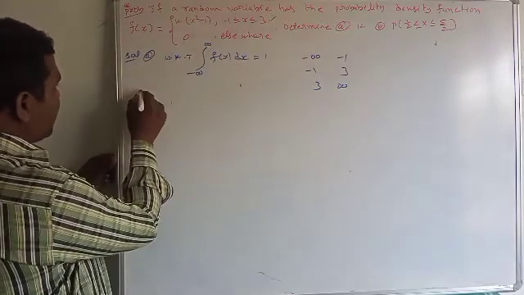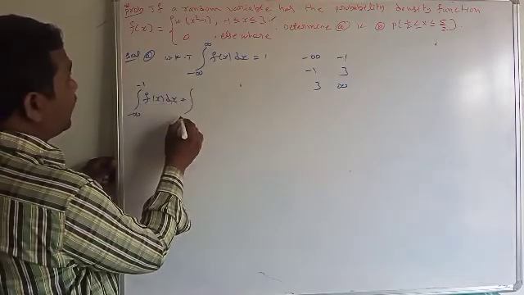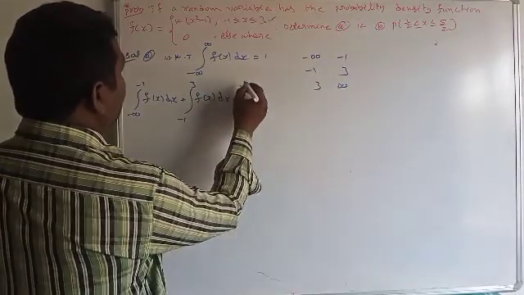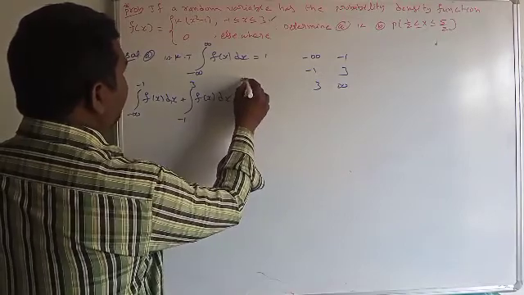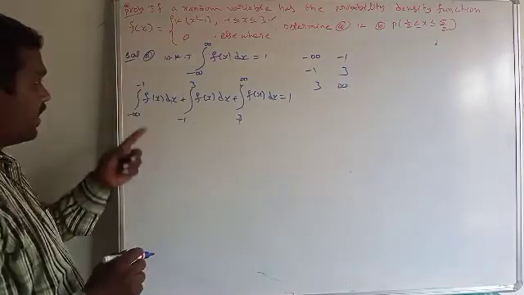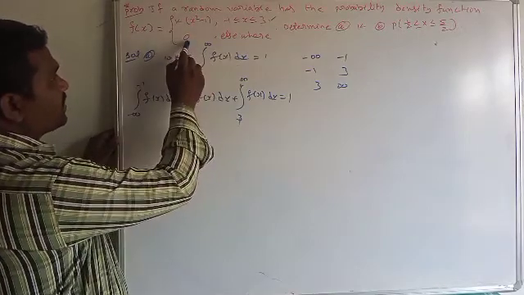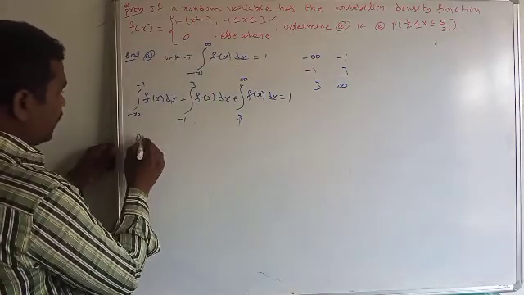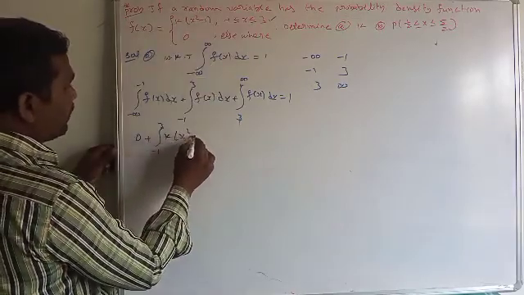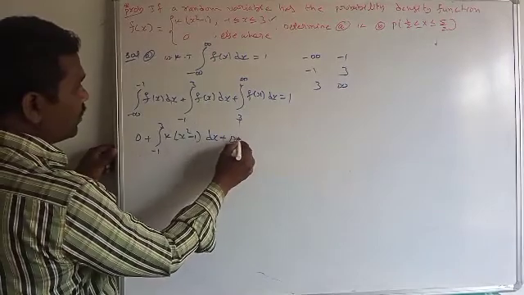And this can be written as the integral from minus infinity to minus 1 of f of x dx, plus the integral from minus 1 to 3 of f of x dx, plus the integral from 3 to infinity of f of x dx, is equal to 1. In the interval minus infinity to minus 1, the function is defined as 0, and this is 0 plus the integral from minus 1 to 3 of k into x square minus 1 dx, plus the integral from 3 to infinity, defined as 0, is equal to 1.